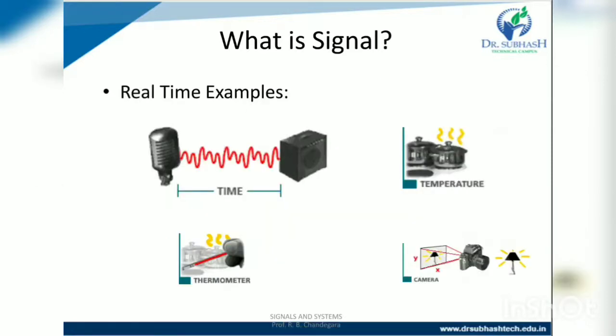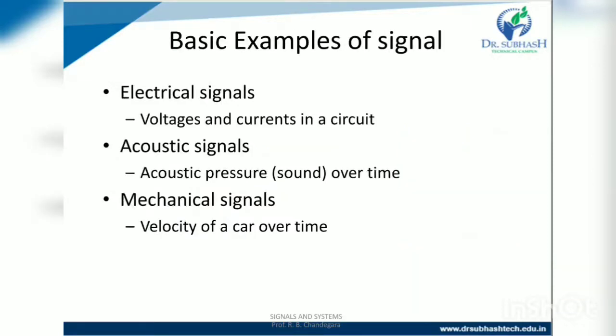So these are real time examples of signals. We already discussed temperature signals, microphone signals that generate signals for the speakers, thermometer, camera. The basic examples of signals, there are so many types of signals, like electrical signals. We can say voltage and current in a circuit.